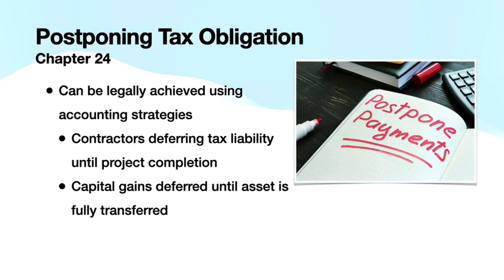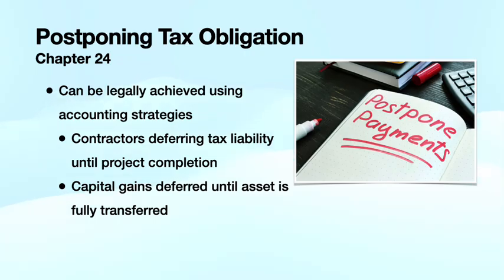The first one has to do with timing, and that's in postponing tax obligations. This is discussed at length in Chapter 24 of our textbook on page 747 specifically, and postponement of taxes can be achieved using accounting strategies that essentially delay the realization of capital gains or the recognition of revenue in our books, essentially delaying the timing of when transactions are recorded in our books.